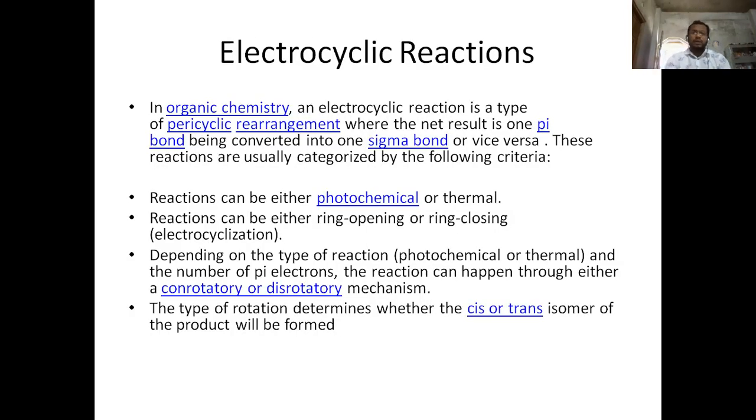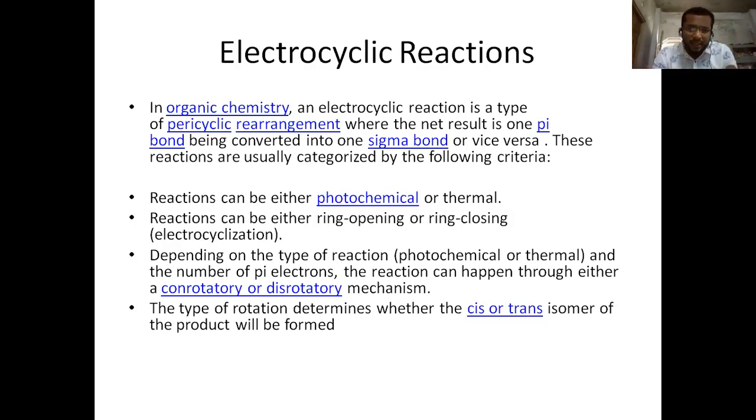Then, electrocyclic reaction. In organic chemistry, an electrocyclic reaction is a type of pericyclic reaction where the net result is one pi bond being converted into a sigma bond. We studied earlier that in the electrocyclic reaction, one pi bond is going to be broken and one new sigma bond is going to be formed. But if the reaction is reversed, a sigma bond is formed as a pi bond, that is vice versa.